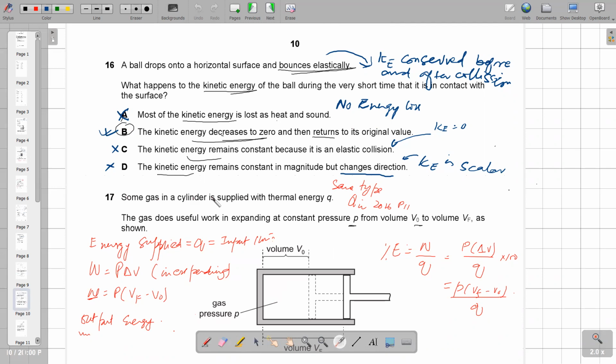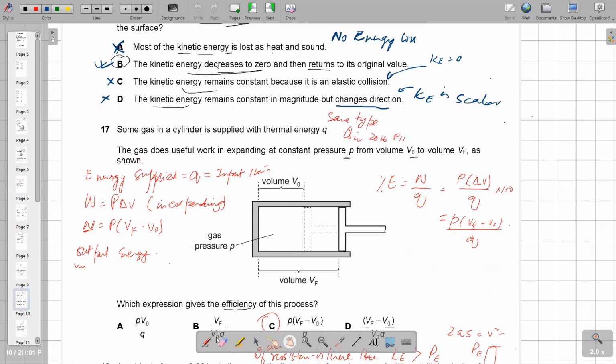Some gas in a cylinder is supplied with thermal energy, and the gas does useful work in expanding at a constant pressure P from the value V naught to the value Vf, as shown. This is a question on work done, and we know the formula for work done is P delta V, the change in volume.